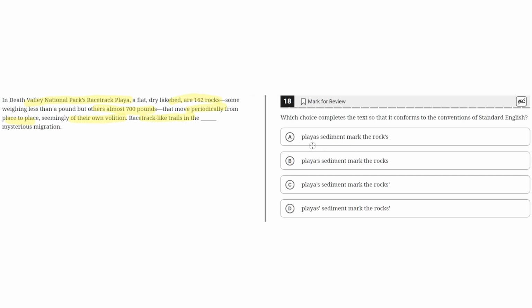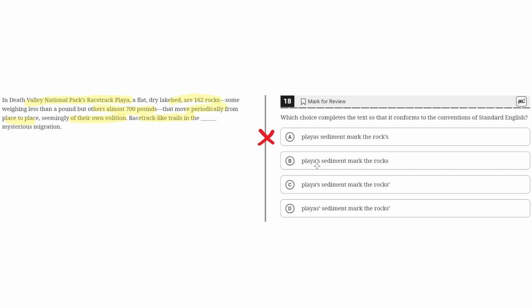So, option A says, Playa's sediment mark the rock's. This is incorrect because for one there needs to be an apostrophe before the s in Playa's to highlight how this is the Playa's sediment, because this is the sediment of the Playa area, the place. And then the apostrophe in rocks is incorrect because this apostrophe should be after the s to highlight that there are multiple rocks and they have their own mysterious migration. So we can eliminate A because it uses incorrect apostrophes and it's lacking an apostrophe in Playa's.